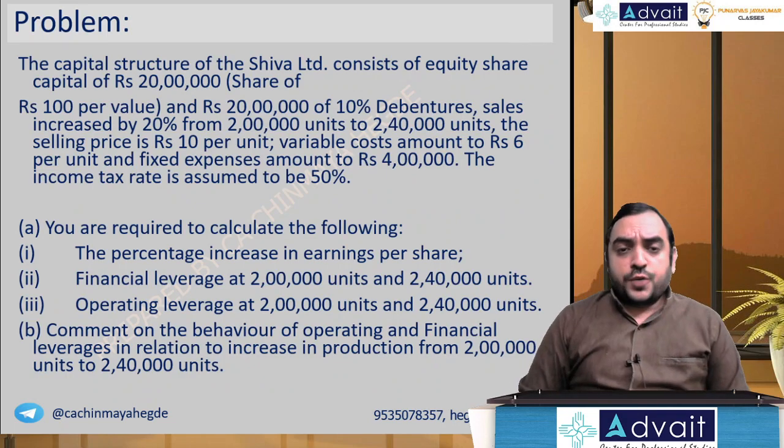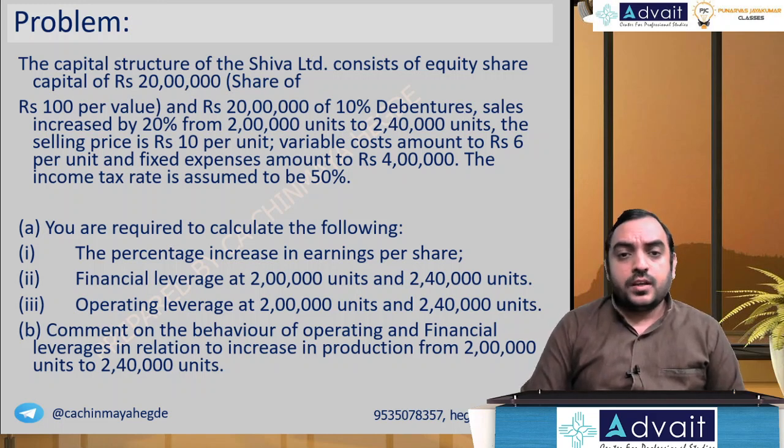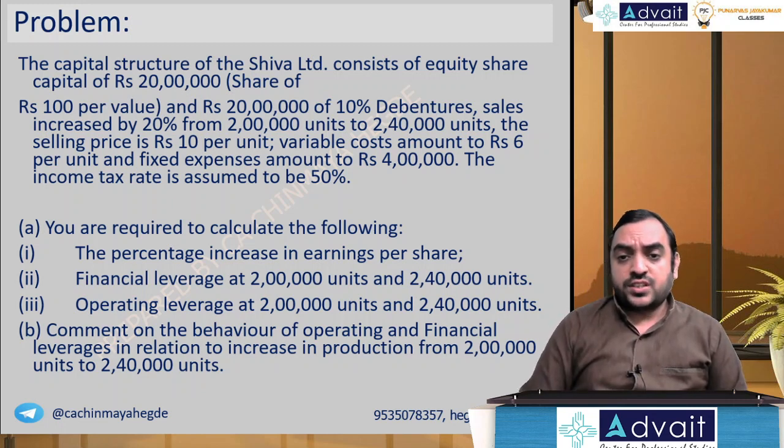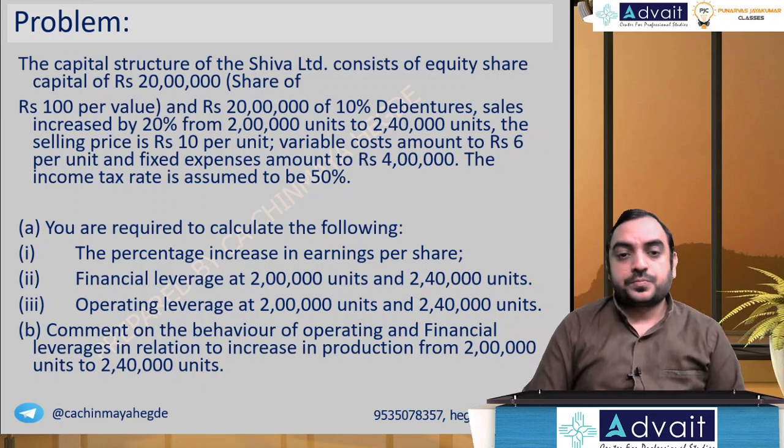The capital structure of Shiva Limited consists of equity capital of 20 lakh, shares of 100 par value, and 20 lakh of 10% debentures. Sales increased by 20% from 2 lakh units to 2 lakh 40,000 units. Selling price is 10 per unit. Variable cost amounts to 6 per unit. Fixed expenses amount to 4 lakh. Income tax rate is assumed to be 50%.